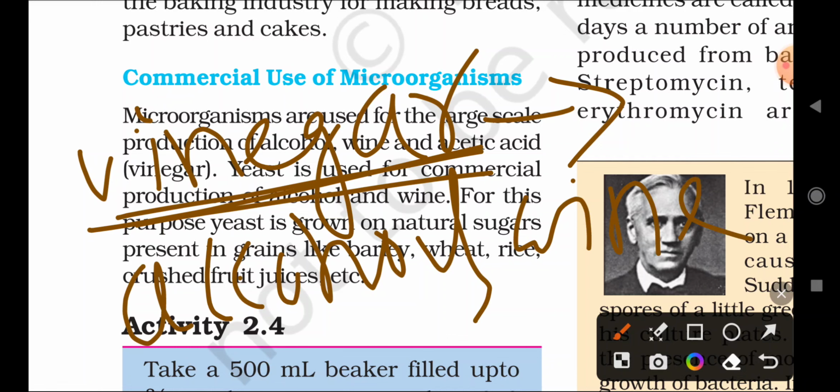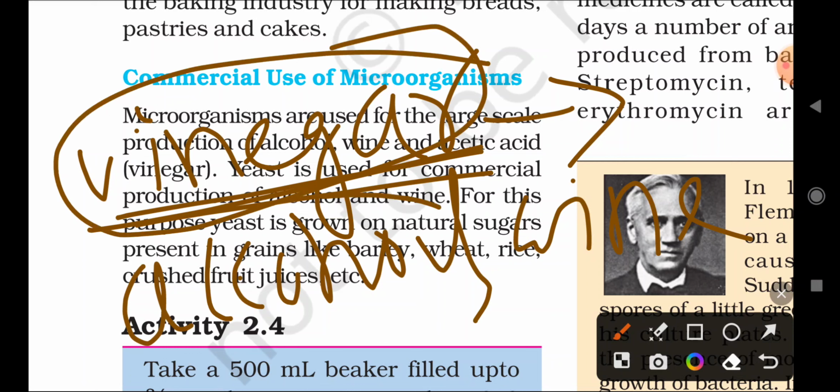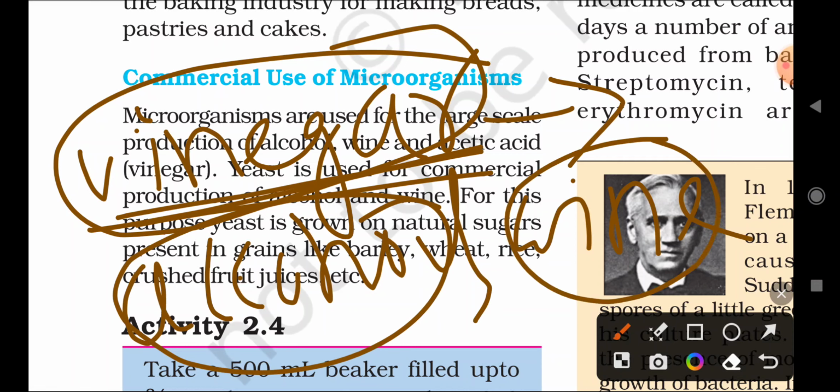These are the main products of microorganisms on a very large scale, meaning they are used for commercial use. Vinegar, alcohol and wine are produced on a larger scale, which we can call commercial use. Commercial means it is used on a larger scale, right? These are the three major products produced by microorganisms: vinegar, alcohol and wine. Remember that.